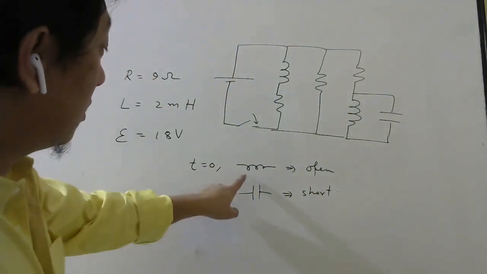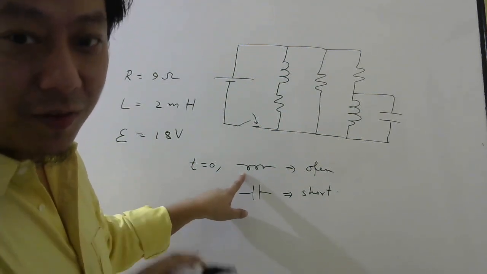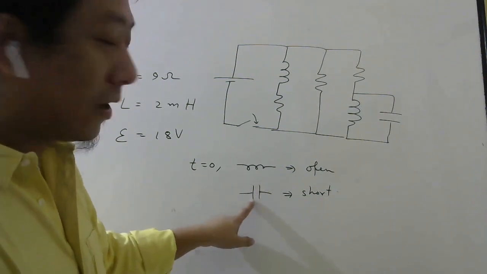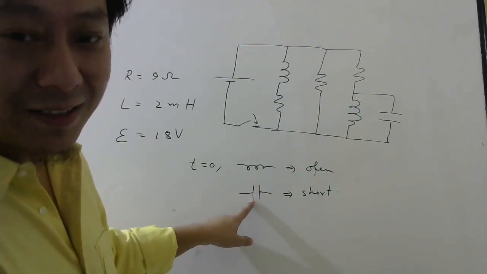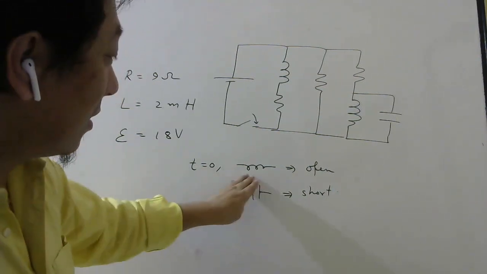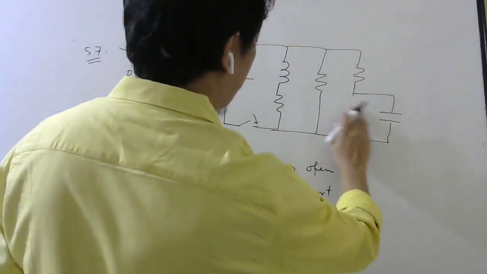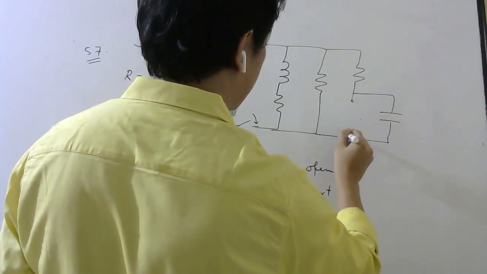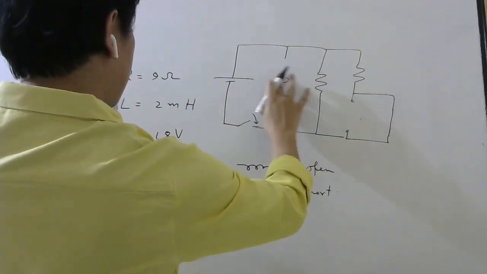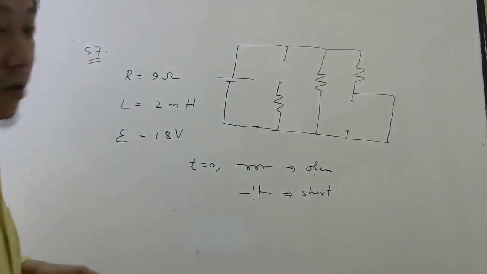After a long time, this will act like just a wire without any resistance if it is a pure inductor. If it has some resistance, then it will act like a wire with that resistance. A capacitor, after a long time, acts like open. So at time 0, at the start, they will act this way: the inductor will act like open, and the capacitor will act like short. So this will act like open, this will act like short, and this is an inductor, which will act like open when the switch is closed. So this is how your circuit will look.